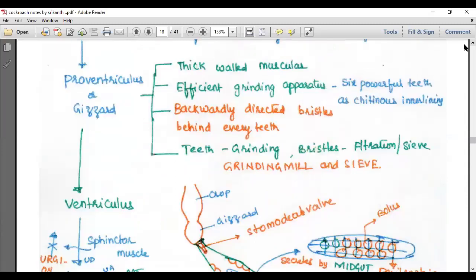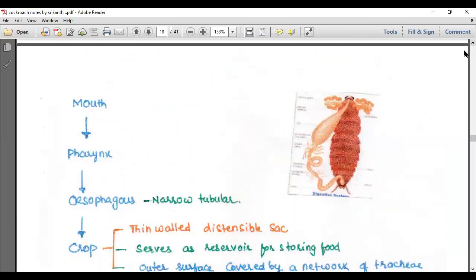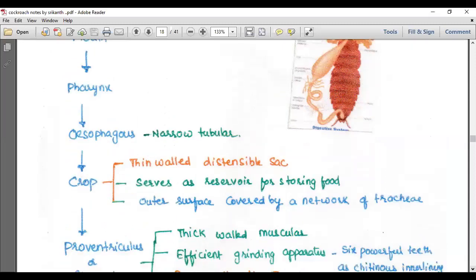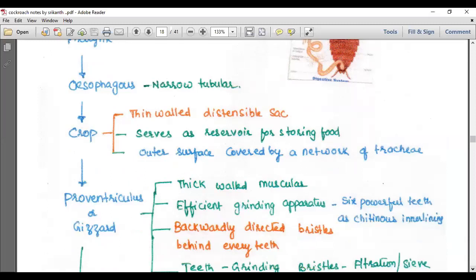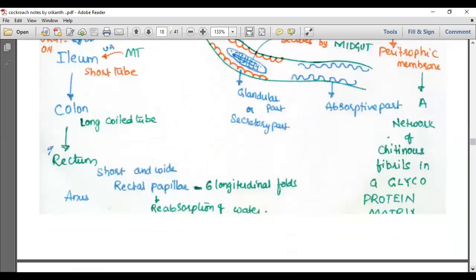So let me focus on the sequence. The mouth opens into the pharynx, opens into the esophagus, opens into the crop. Till here, along with the proventriculus or gizzard, we call it the foregut. Then the midgut, the ventriculus. Then the ileum, colon, and rectum belong to the hindgut.